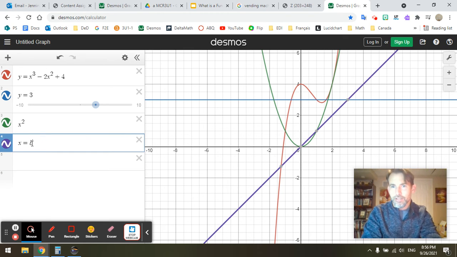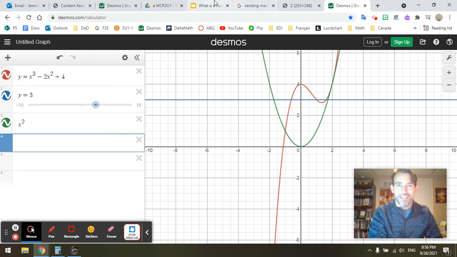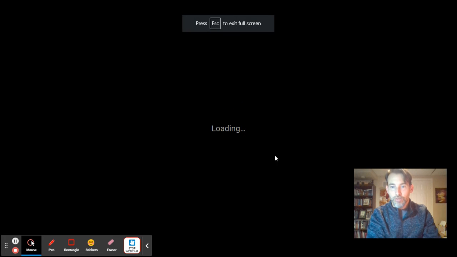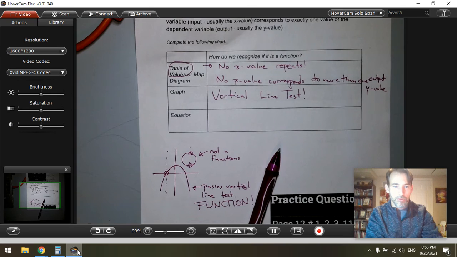Anyway, for some reason it's not giving me a slider, but it would only touch at one point. The vertical line test would be passed for both of these functions. So they're functions. They pass the vertical line test. All right, this is not a function because we're raising y squared. So now it's a good time to go and fill in the last bit of our note for today.